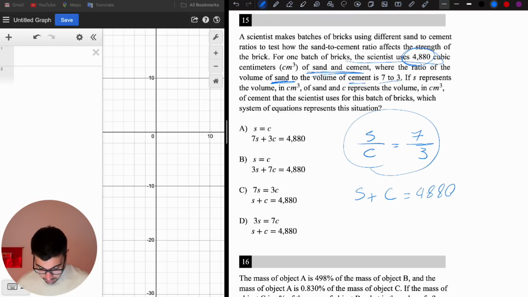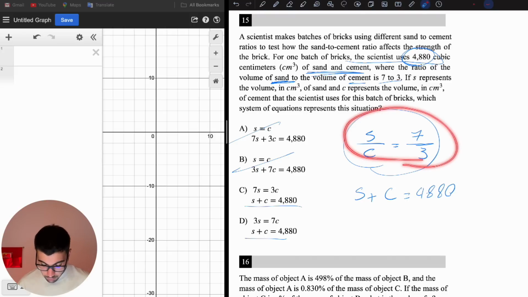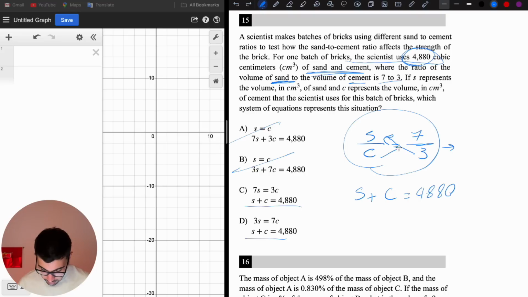So sand plus cement is going to be 4880. These are gone. And for the ratio, I wrote the ratio in this form, but in the choices it's in this form. So what we can do is cross multiplication. If we do cross multiplication, it's going to be 3s times 7c. So 3s equals 7c, and here is this. It's going to be choice D.